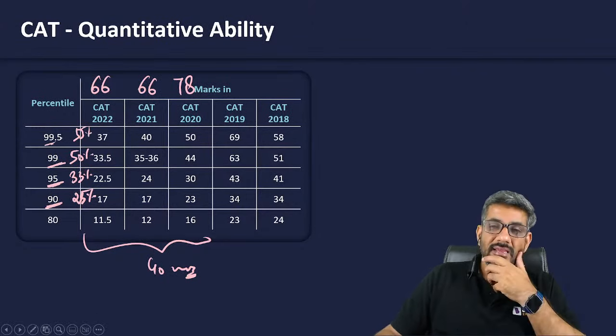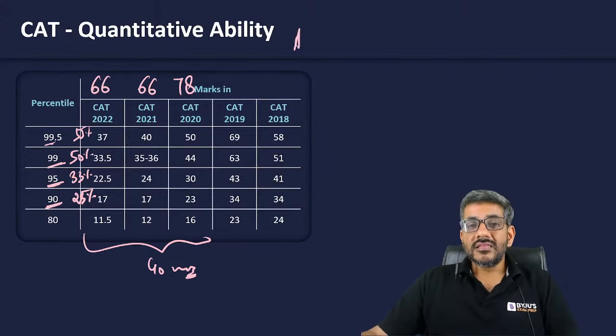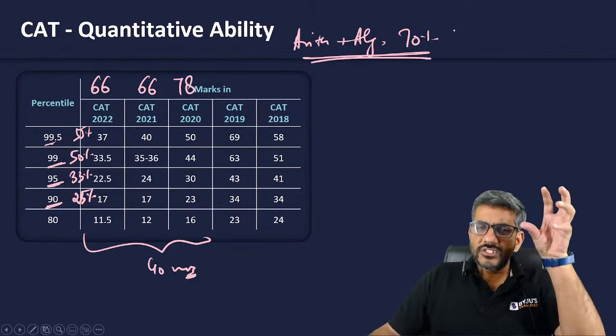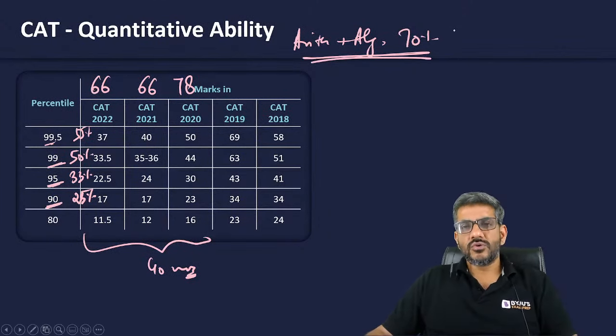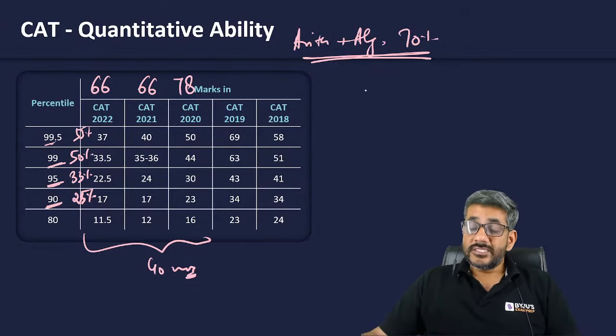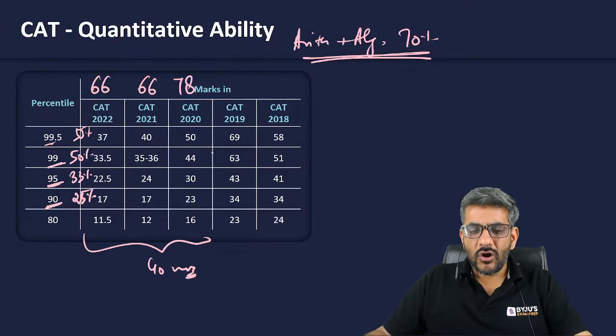But my point here is arithmetic plus algebra makes 70% of the paper. So can't I, by doing just these two, easily score 99.8, 99.9 percentile? I would say yes, if you can do each and every question of arithmetic and algebra, but not all the questions are doable and should not be done. Why spend so much time on difficult questions?